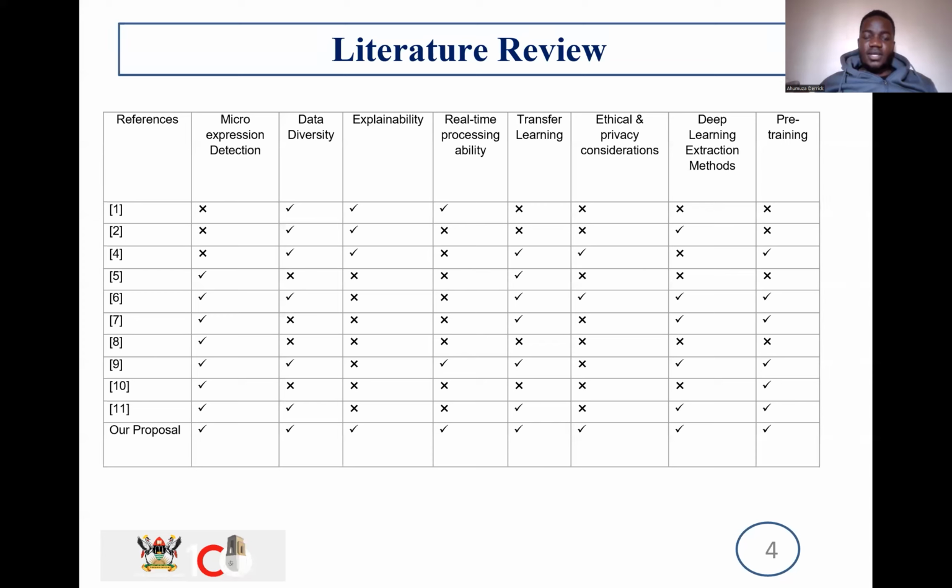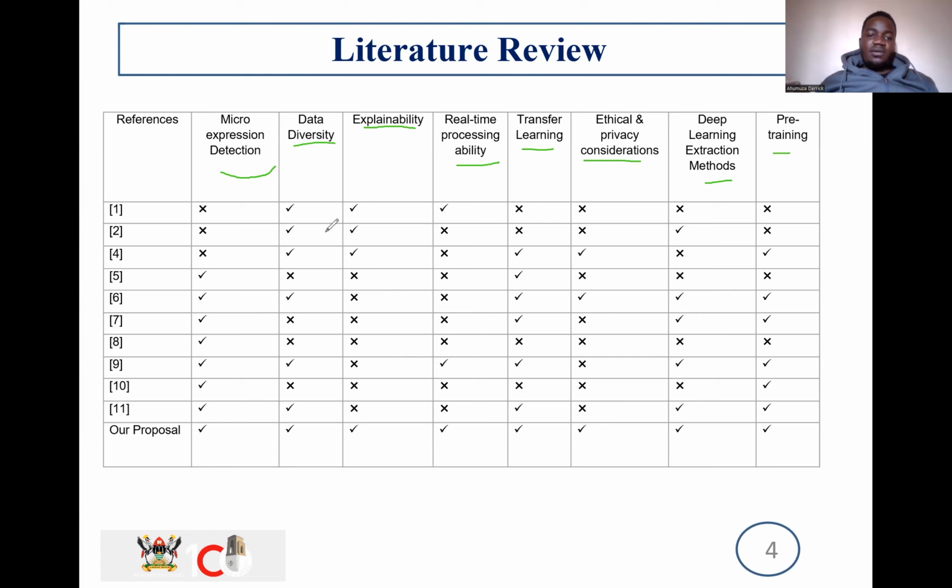This is basically an excerpt from all the different papers that we reviewed in order to come up with our proposal. We considered these different categories because they applied more to our side: the ability for microexpression detection, the data diversity, the explainability, and the real-time processing ability. Then there's transfer learning that we wanted to find out about, the ethical considerations, and the deep learning extraction methods coupled with pre-training.